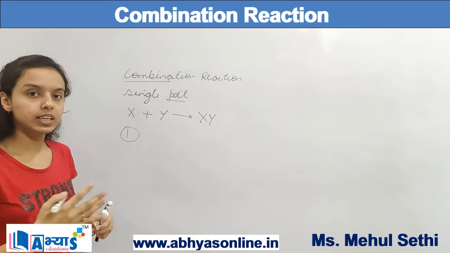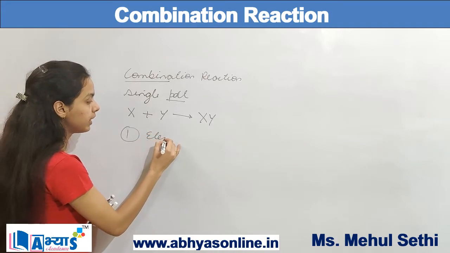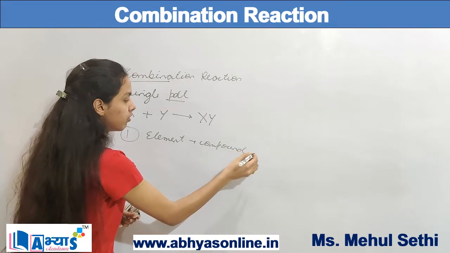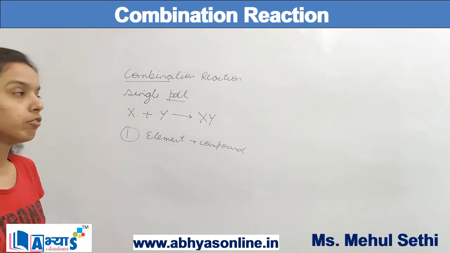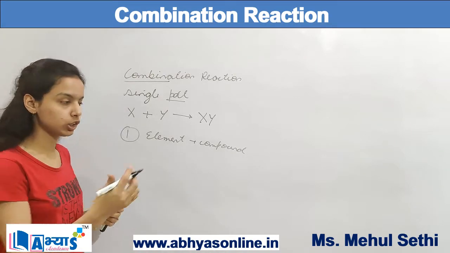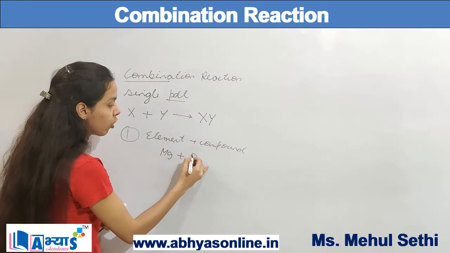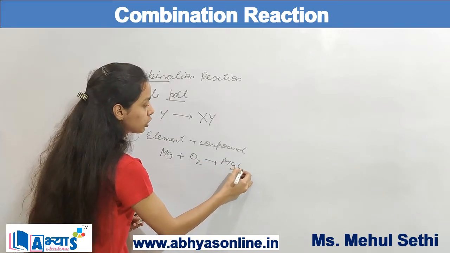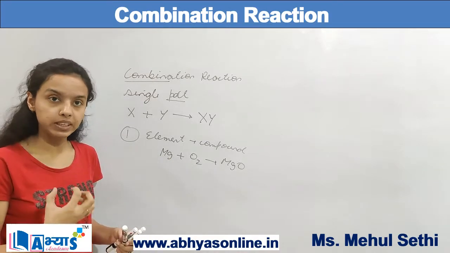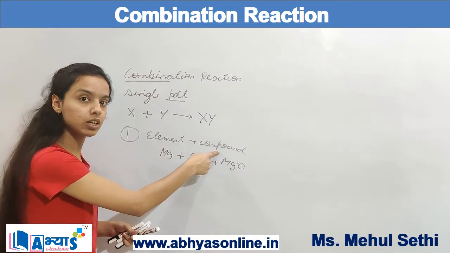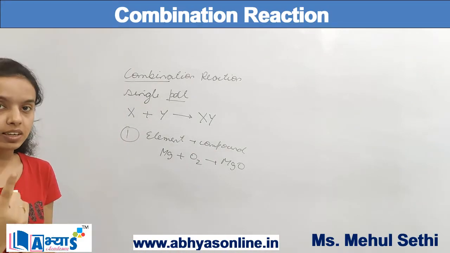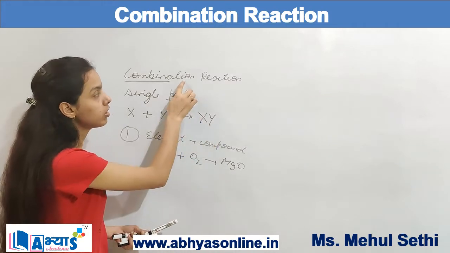Now there are different categories of combination reaction. The first category is when I have different elements forming a compound. When I have two or more elements which react to form a compound, for example, the reaction of magnesium with oxygen leads to the formation of magnesium oxide. In this, magnesium and oxygen are the elements and magnesium oxide is the compound. So when two elements combine together to form a single product, that is an example of a combination reaction.